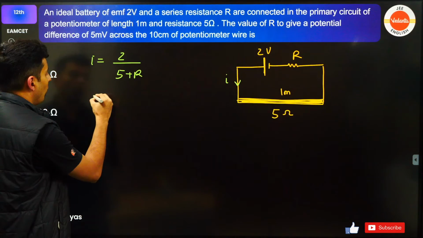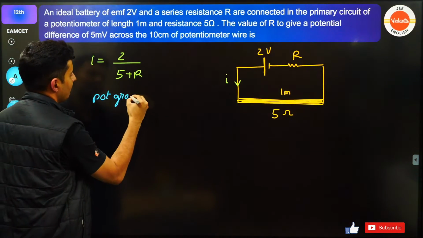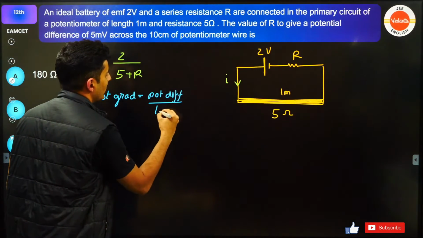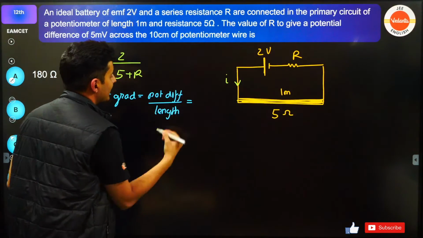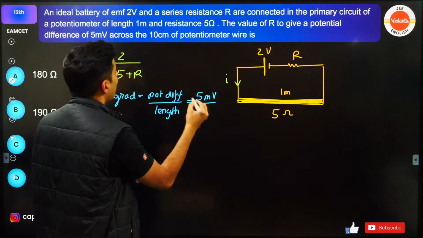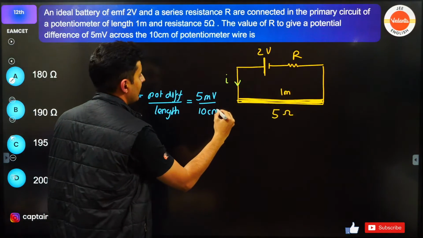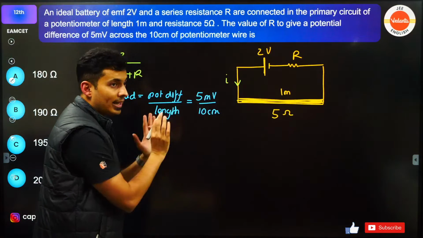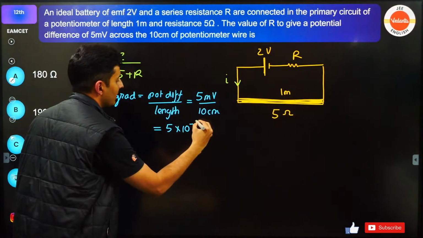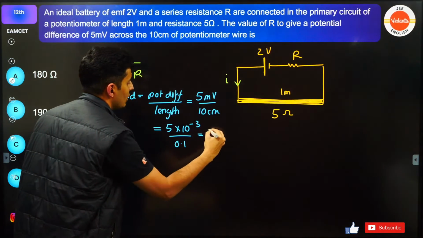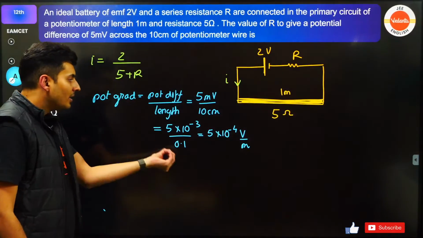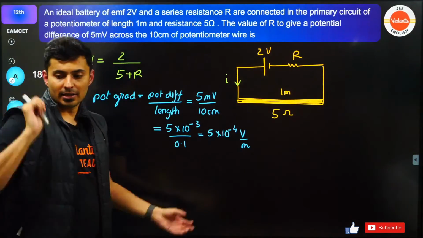Potential gradient, which is potential difference per unit length, is nothing but 5 millivolts for a distance of 10 centimeters. 5 millivolts is 5 into 10 to the power minus 3. 10 centimeter is 0.1. So it will be 5 into 10 to the power minus 4 volts per meter. This much volts is dropped per meter.